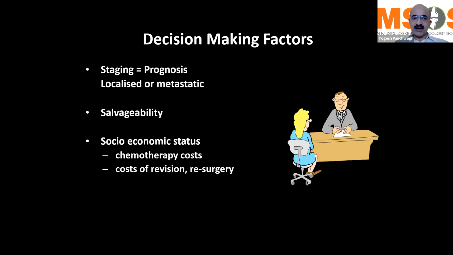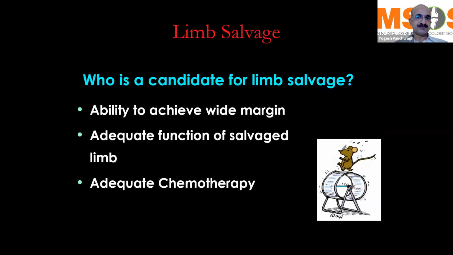Another thing that you have to look at is how salvageable the limb is, whether surgically you are going to be able to give that patient an appropriate margin and at the same time leave behind adequate muscles along with their nerve supply so that the joint functions in a stable fashion, in an appropriate fashion. And obviously in the Indian setup and in private setups, we have to give a thought to the socioeconomic status of the patient because of the costs involved in the various surgical, chemotherapeutic and radiation managements.